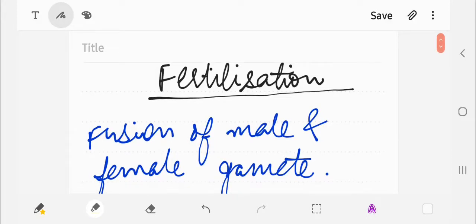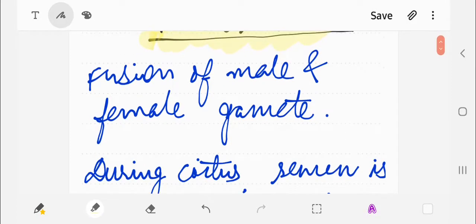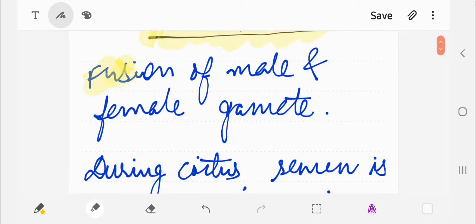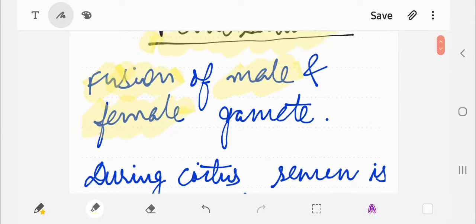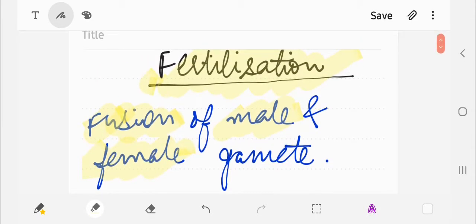In our last session we discussed the menstrual cycle, and today we are going to discuss fertilization. What is fertilization? That is the fusion of the male gamete, that is the sperm, with the female gamete, the ovum. The process is known as fertilization.